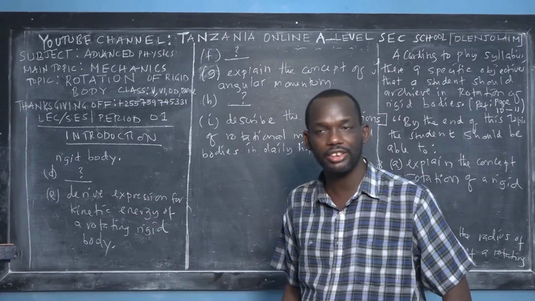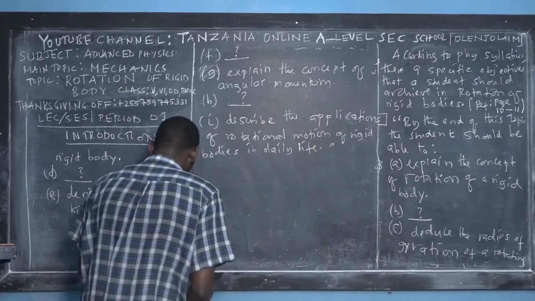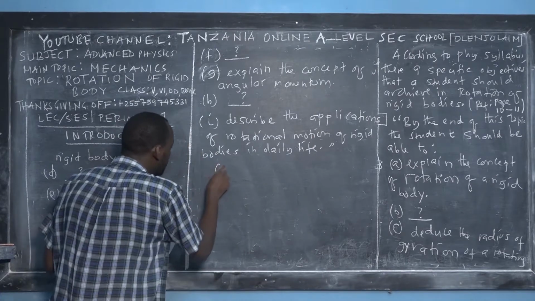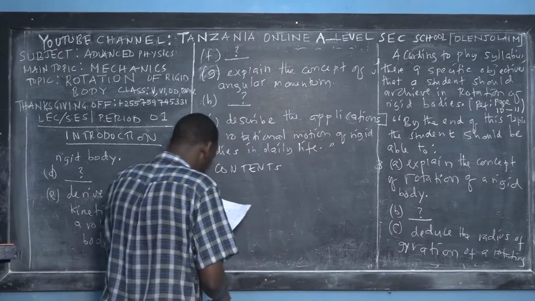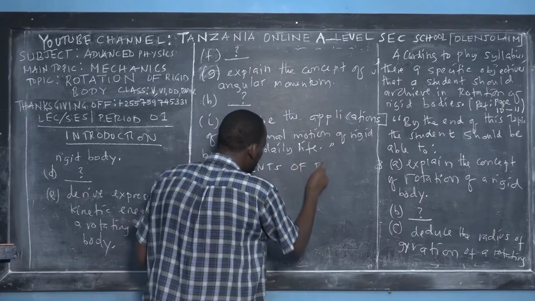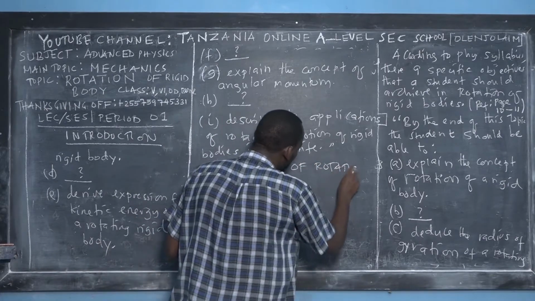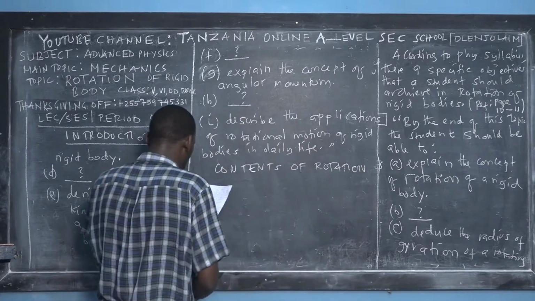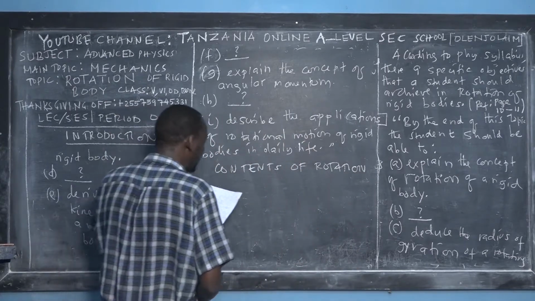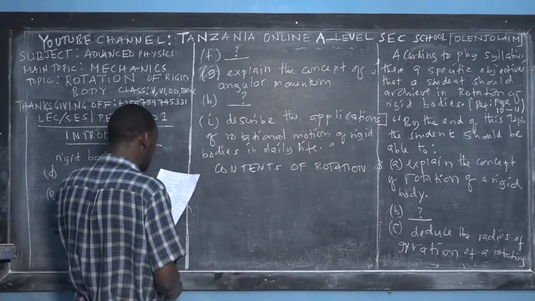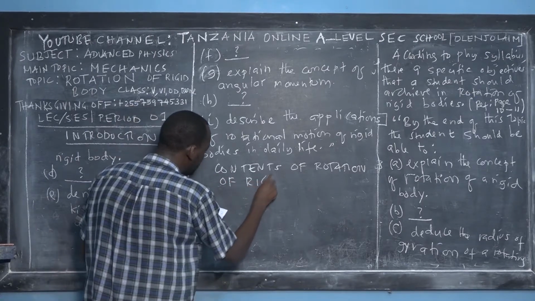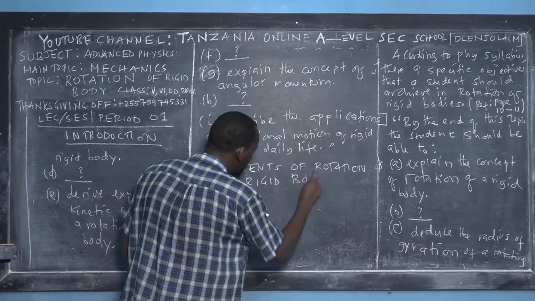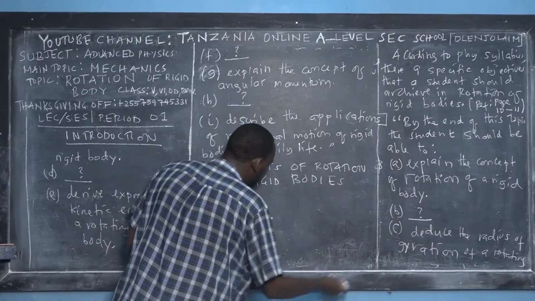and then developed the contents. So the next part now is I want to present to you the contents of rotation. I broke these specific objectives into some small concepts. Rotation of rigid bodies.